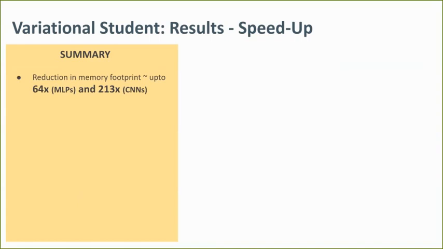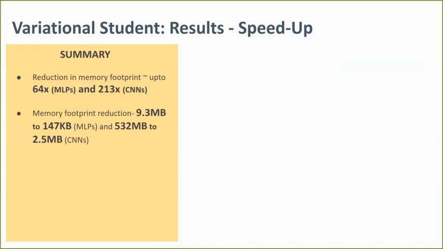To summarize our results, we achieved a compression of up to 64 times for MLPs and 213 times for CNNs, which means that the memory footprint reduced from 9.3 MB to 147 KB for MLPs and 532 MB to 2.5 MB for CNNs. We observed a drop in accuracy of only 0.08% for MLPs and 8.7% for CNNs.